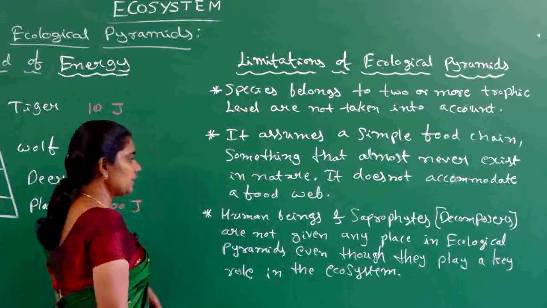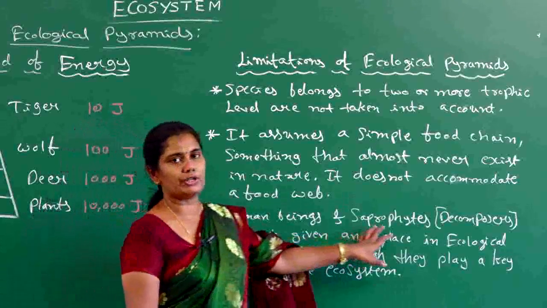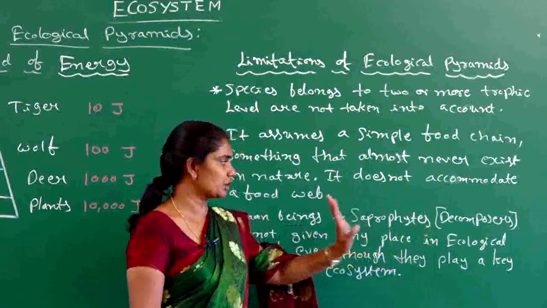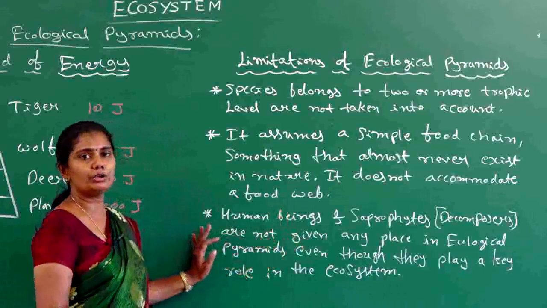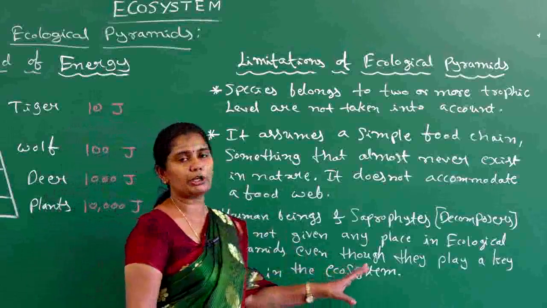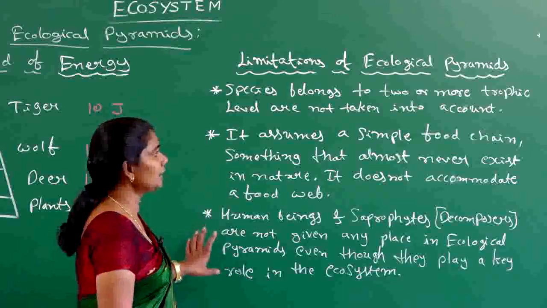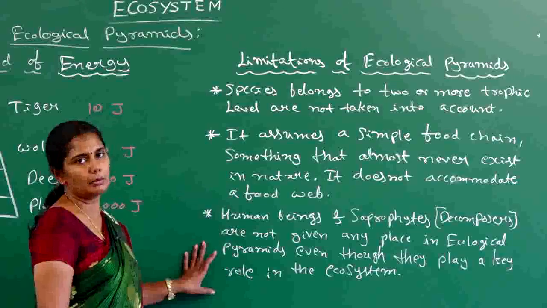So the next limitation is that some of the organisms, like human beings and the saprophytes, that is the decomposers, are not going to be assigned any trophic level, or they are not going to be given any particular place in an ecological pyramid. So these are the three limitations of ecological pyramids.